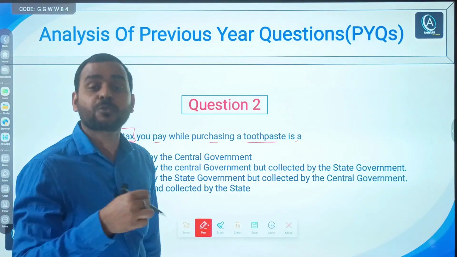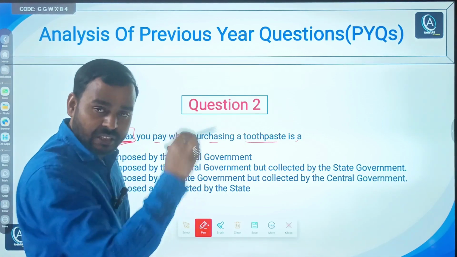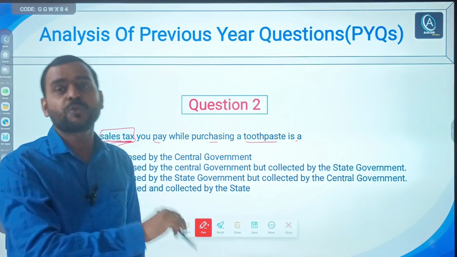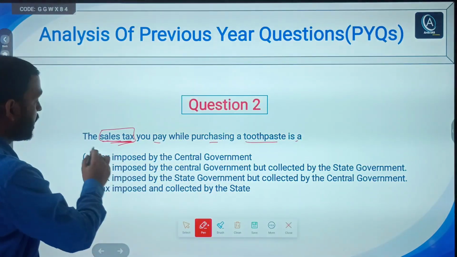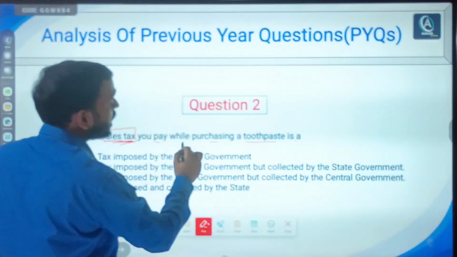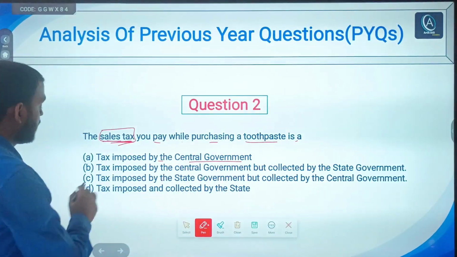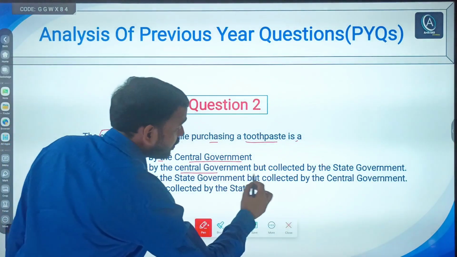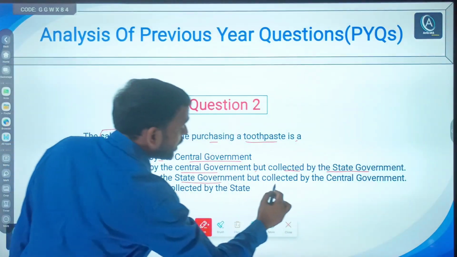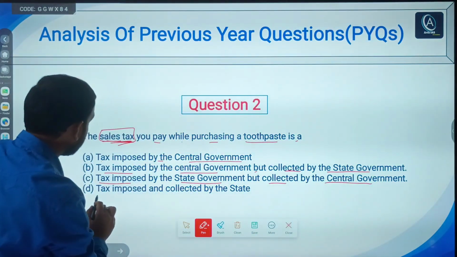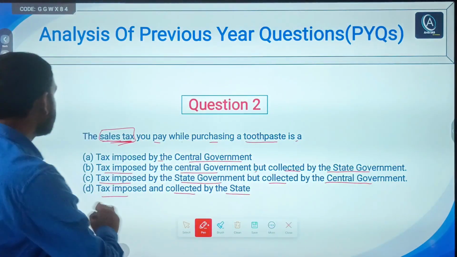Why? Because after 1st July 2017, after the implementation of GST, all these sales taxes and other taxes have been subsumed into GST. But we are discussing it, so let's find the right answer. It says the sales tax you pay while purchasing a toothpaste is: A, tax imposed by the central government. B, tax imposed by the central government but collected by the state government. C, tax imposed by the state government but collected by the central government. And D, tax imposed and collected by the state government.